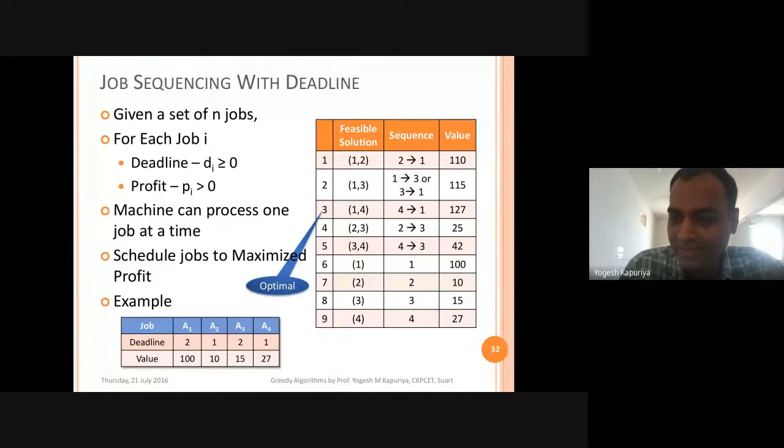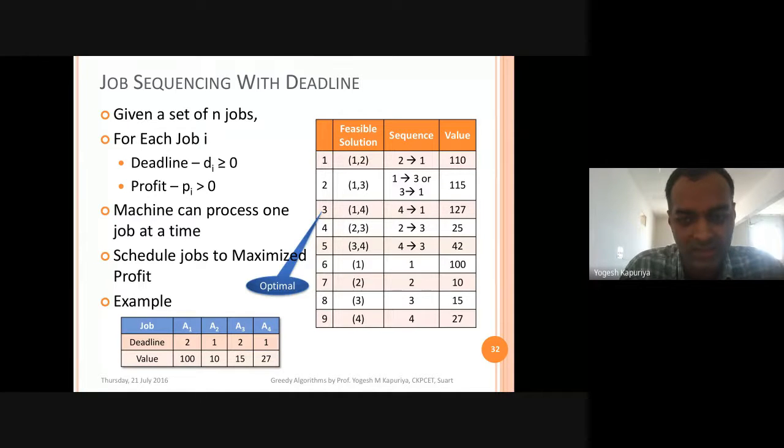Profit and deadline, actually, there is no correlation over here. So I think you are trying to compare it with the knapsack problem, where value and weight are associated. In other words, our objective function was such that we want to maximize the value by reducing the weight. But here there is no such correlation.